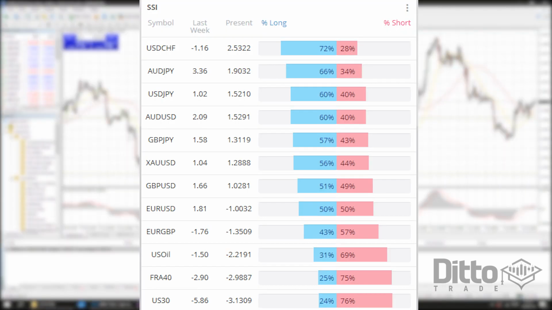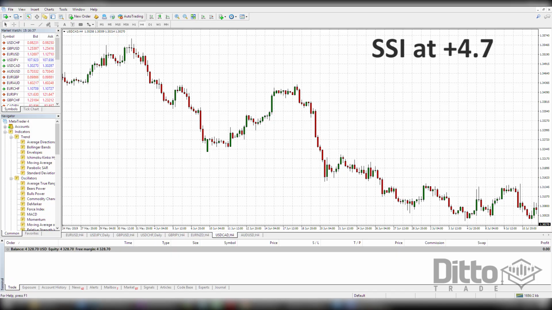Applying the Speculative Sentiment Index to our Forex strategy can be a powerful strategy enhancer when done right. Even though it is one of very few leading indicators that we have to hand, it's very accurate when done well, but that doesn't mean it's always correct. For those that wish to incorporate SSI in their trading, we may first want to locate strong trends, and then use SSI as an indicator to filter out our stronger setups. When we looked at the US dollar Canadian dollar example earlier, SSI was at 4.7, which could be a bearish signal considering that more selling pressure may be in the future of the pair than available buying pressure.